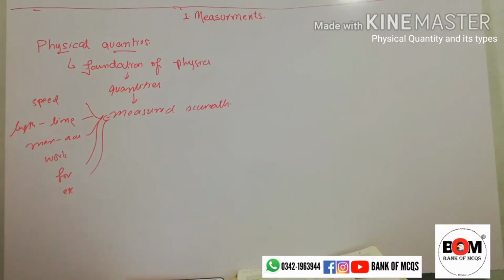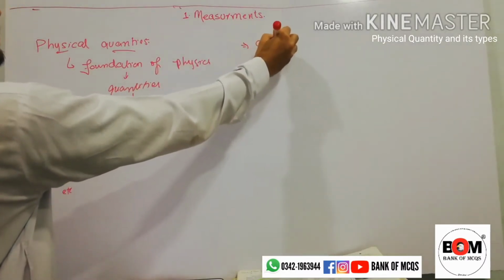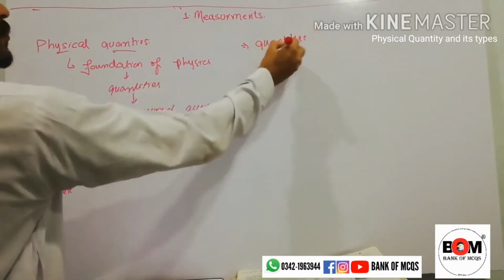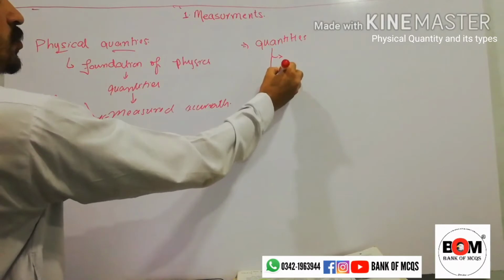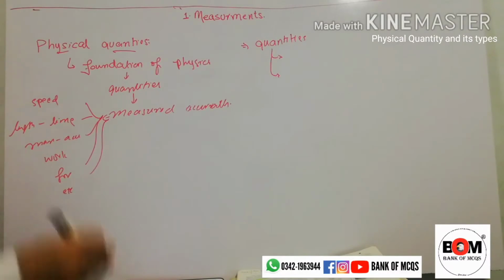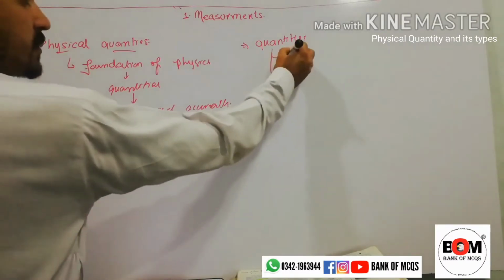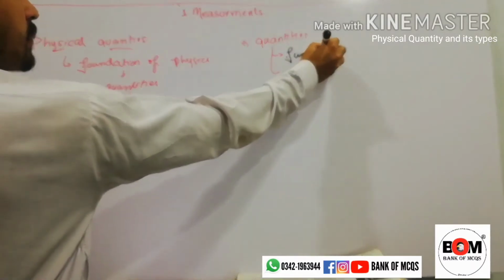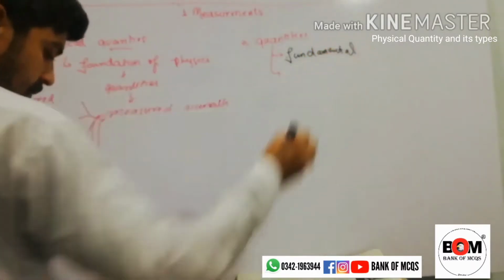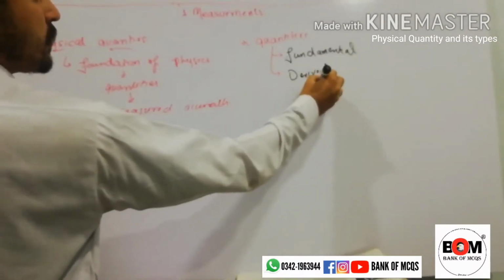Physical quantities are often divided into two categories, basic and derived. So all the quantities of physics are divided into two types. These are not in the books, so let's go out of the book. There are two types of quantities. The first one is fundamental quantities, and the second one is derived quantities.